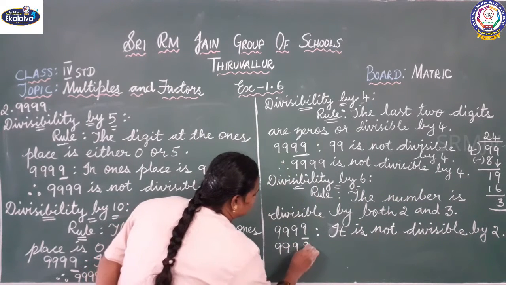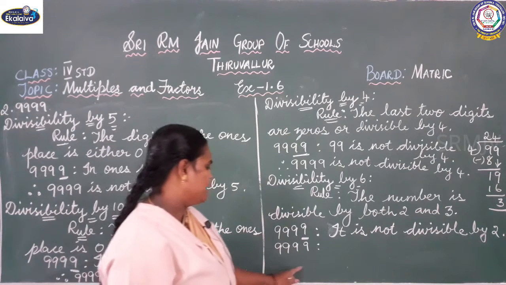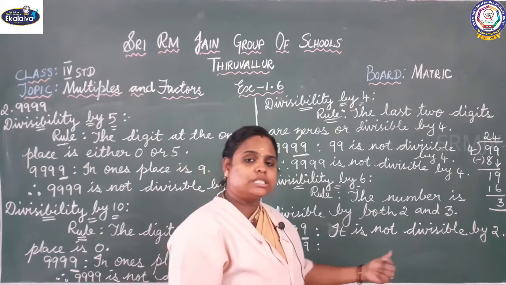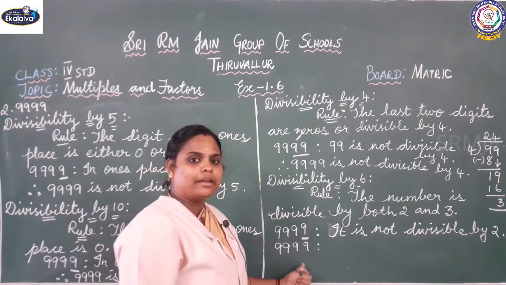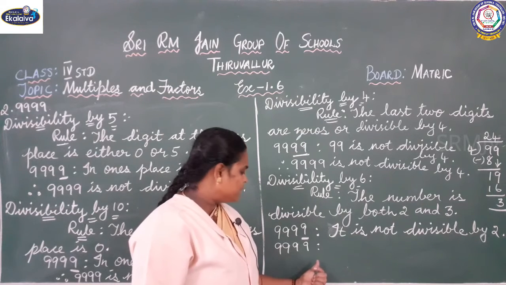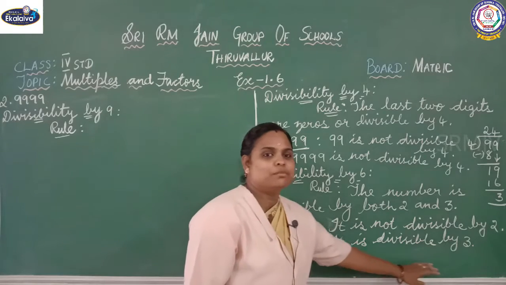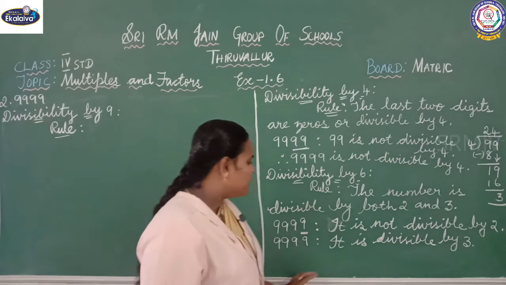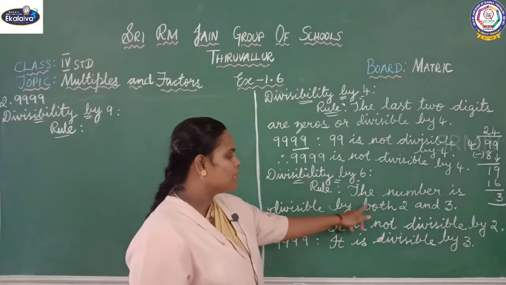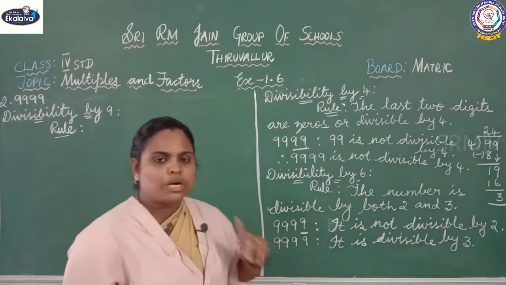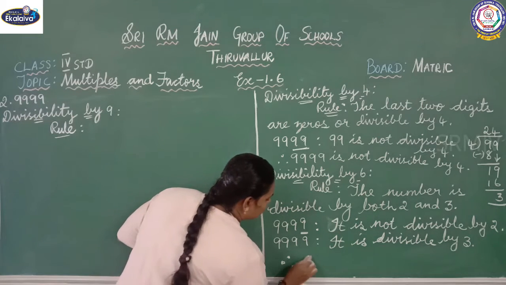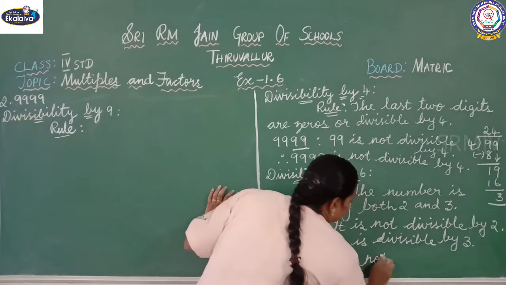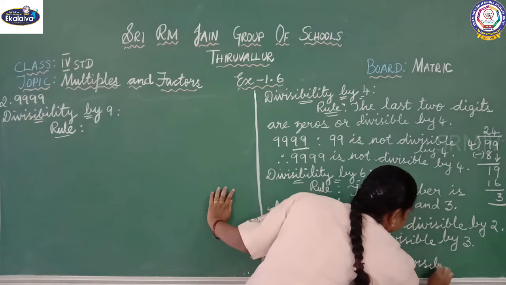Then we have to check for 3. So for 3 what you have to do? You have to add the digits. If the sum of all the digits is divisible by 3, then we can say it is divisible by 3. So you add 9 plus 9 is 18, 18 plus 9 is 27, 27 plus 9 is 36. It is divisible by 3. So listen children, 9999 is not divisible by 2 but it is divisible by 3. I told you already the rule: it should be divisible by both 2 and 3. So therefore 9999 is not divisible by 6.